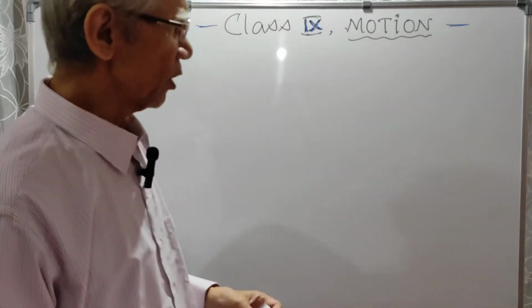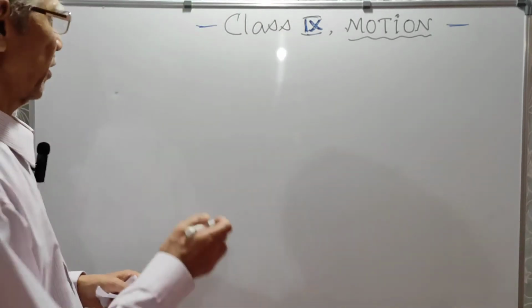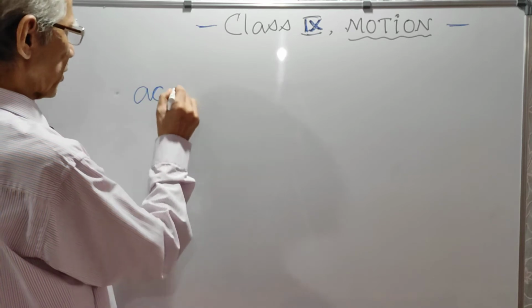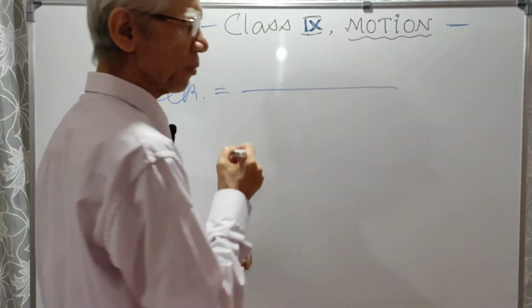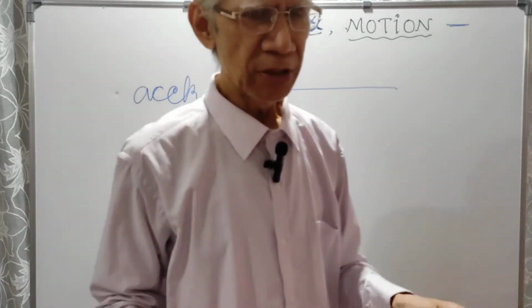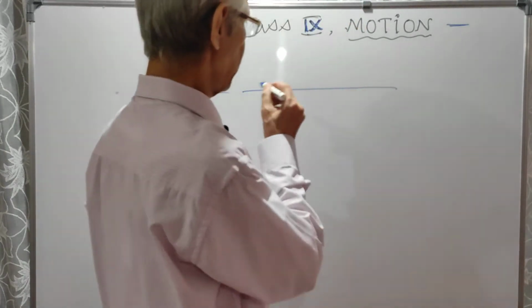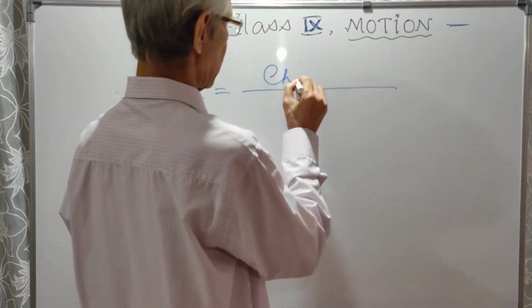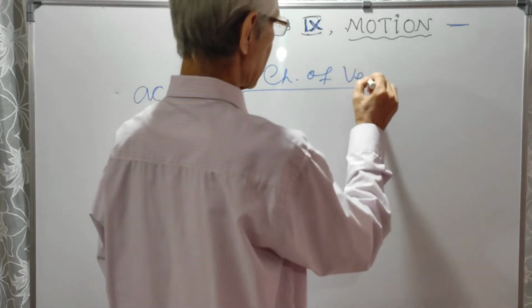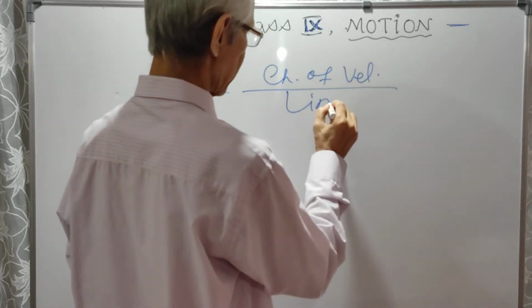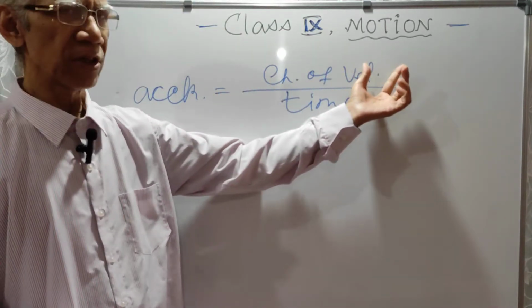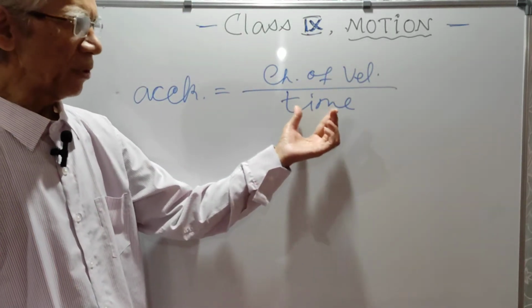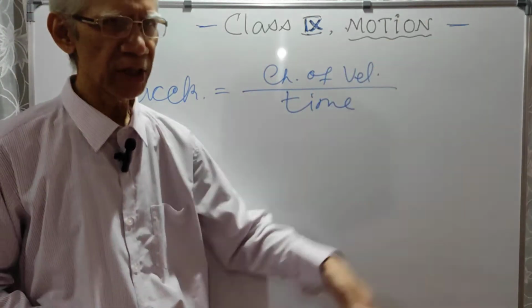To answer this question, we have to see the formula of acceleration. So acceleration is what? Rate of change of velocity. Rate of change of velocity, that is the definition. So the formula is this: change of velocity divided by time. This is the formula for acceleration. Change of velocity of an object divided by time in which that change of velocity has taken place.